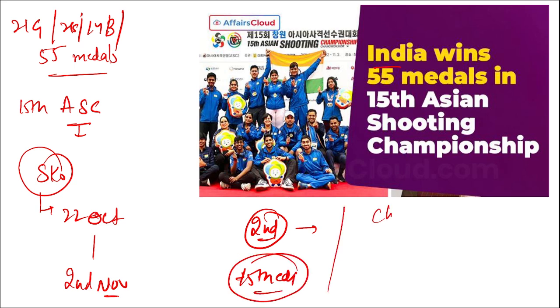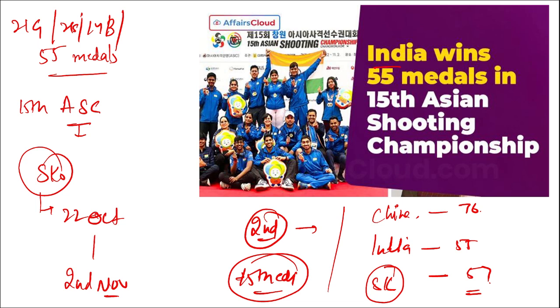And in the medal tally, China was at the top position, then India on the second position, and South Korea on the third position. China had a total of 76 medals, India 55 medals, and South Korea a total of 57 medals. But remember, South Korea has more medals, but still India secured second position. Why? Because India had a total of 21 golds and South Korea only 16 golds. Correct? So gold medals have more weightage.